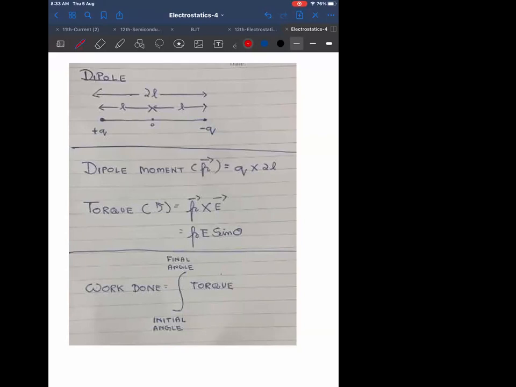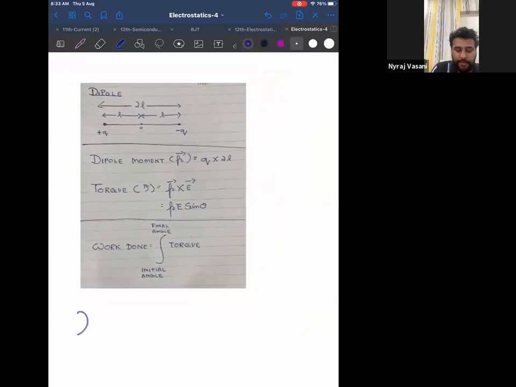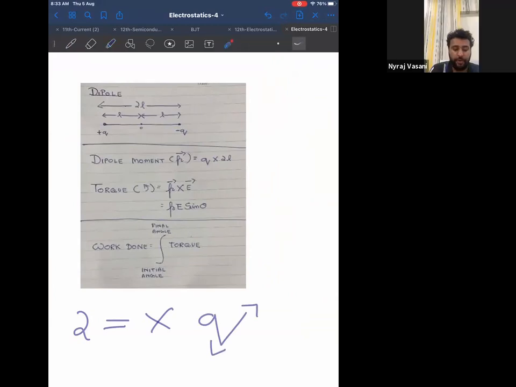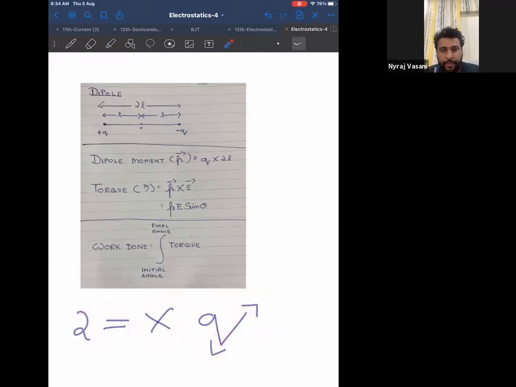It's basically the strength depending over the length. Product of. See here, this is the code word. Okay, now listen to this. How do you remember the definition of a dipole? Two equal opposite charges separated by some distance is called a dipole.